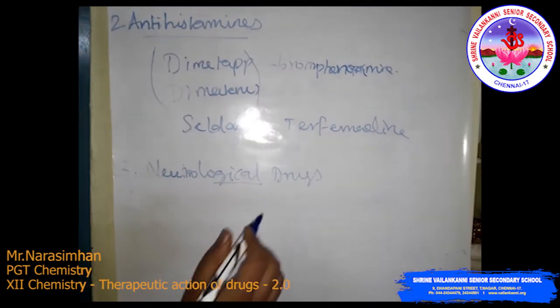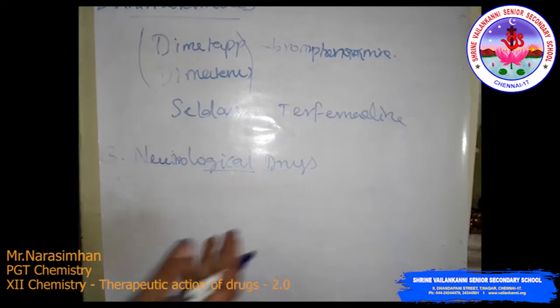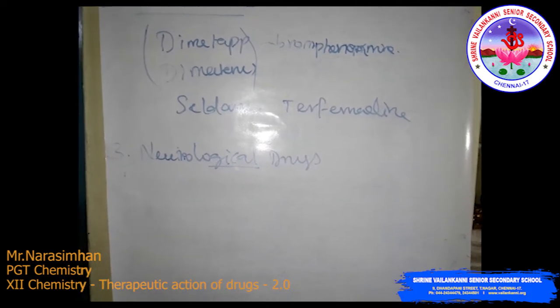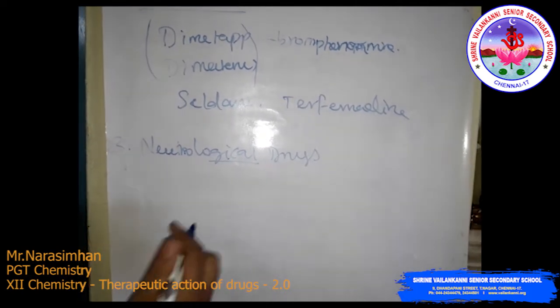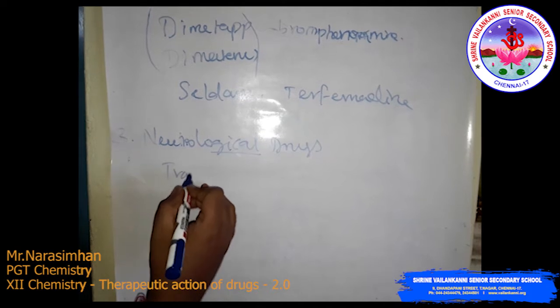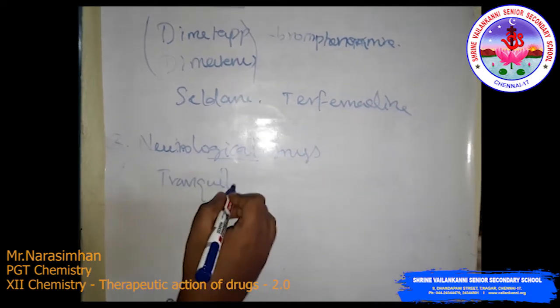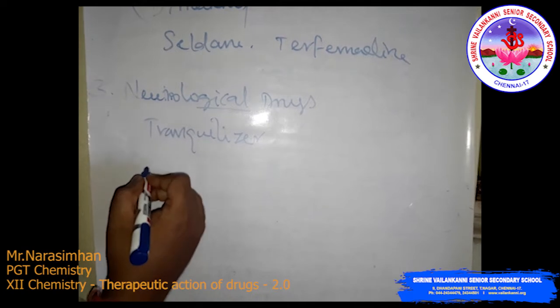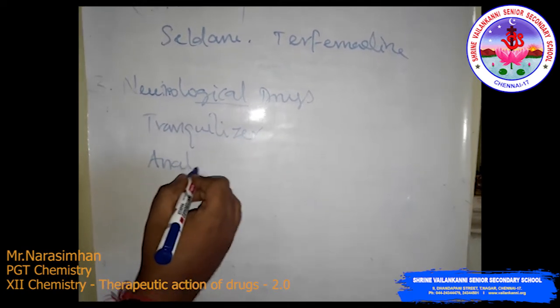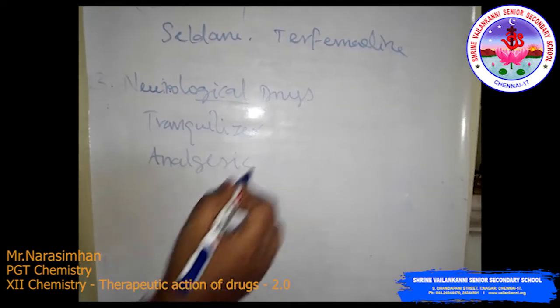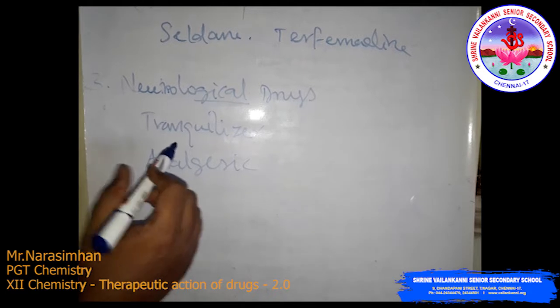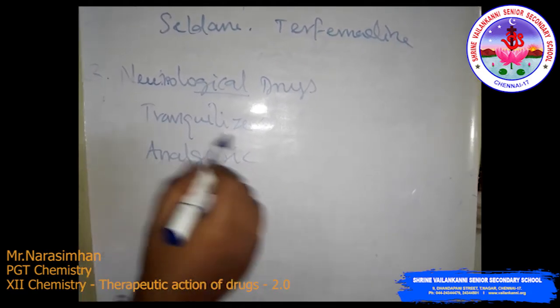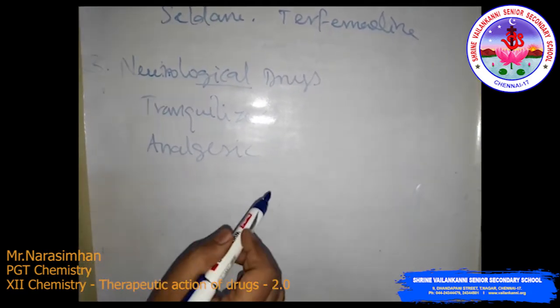Neurological active drugs. See, the neurological active drugs are further classified into two types, that is tranquilizer and analgesic. First we will discuss the tranquilizer, then analgesics.